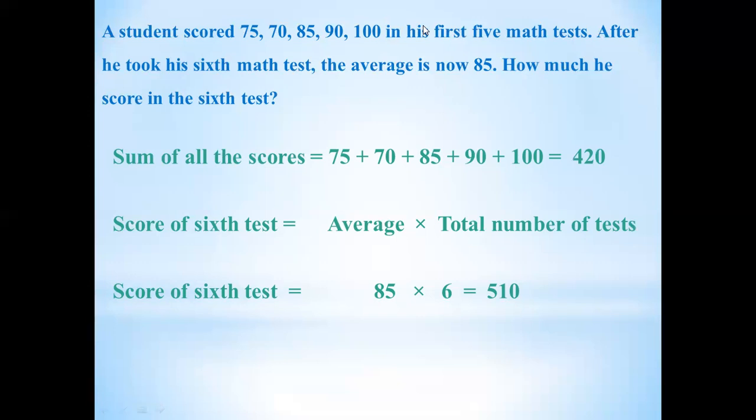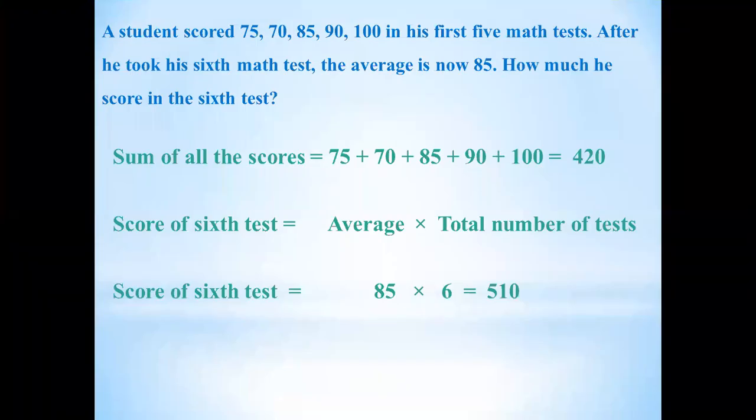The next step is to find the score of the 6th test. The next will be subtraction. Students, what will we subtract? The sum of all the scores, which is 420, will be subtracted from 510. The score of the 6 tests is equal to 510. The sum of all the scores will be subtracted from 510.